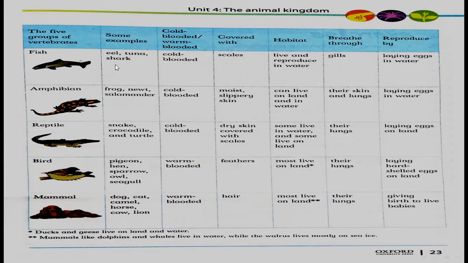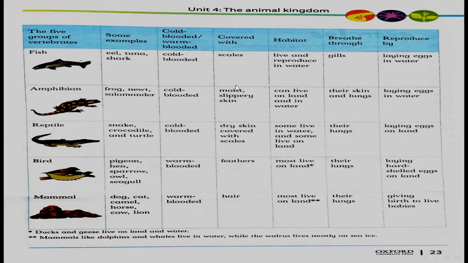Breathe through: fish breathe through gills. Amphibians: their skin and lungs. When amphibians are in water, they breathe with the help of skin. And when amphibians are on land, they breathe with the help of lungs. Reptiles breathe with the help of lungs. Birds breathe with the help of lungs, and mammals also breathe with the help of lungs.